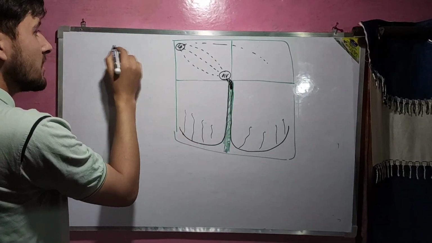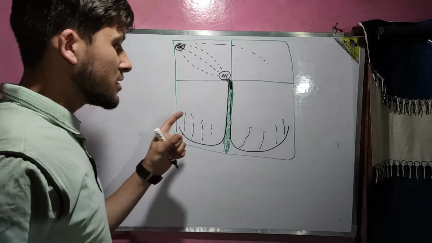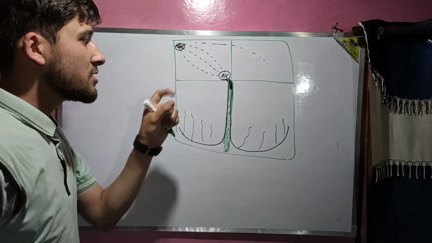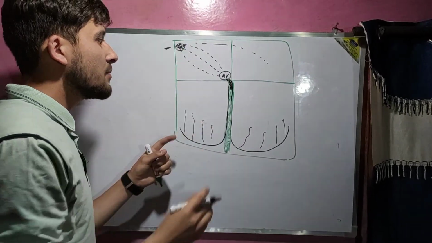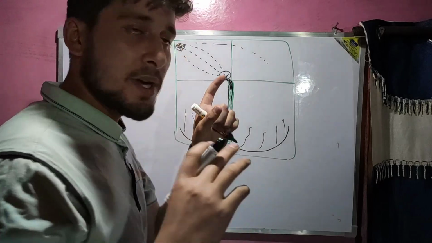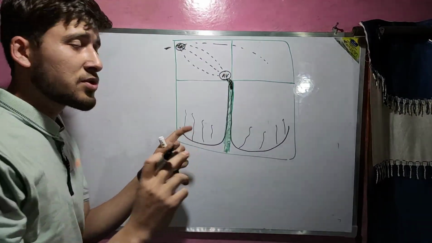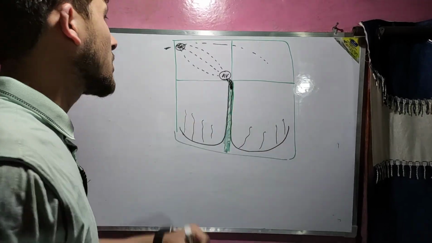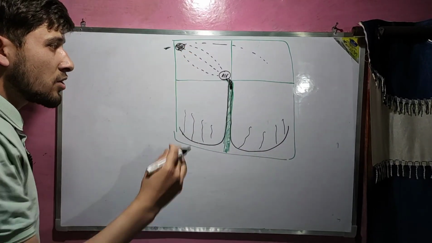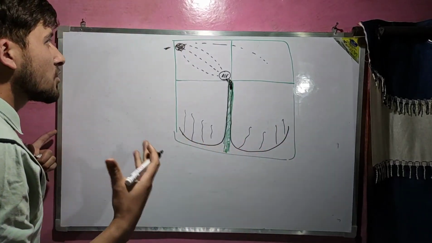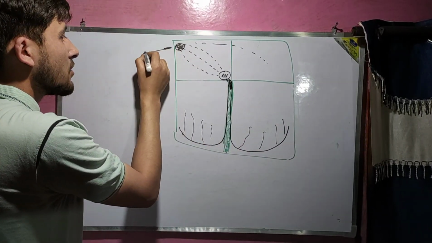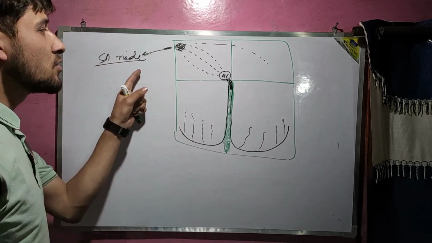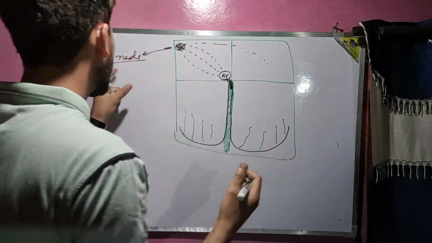The action potentials differ at different patches, at different positions of the nodal tissue. For example, the SA node can produce a different number of action potentials, the AV node can produce a different number of action potentials, and these Purkinje fibers can produce a different number of action potentials. But the main contraction ability of the heart is governed by the SA node. The contraction of the heart is controlled by the SA node.